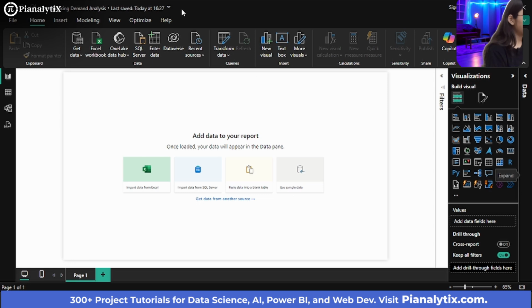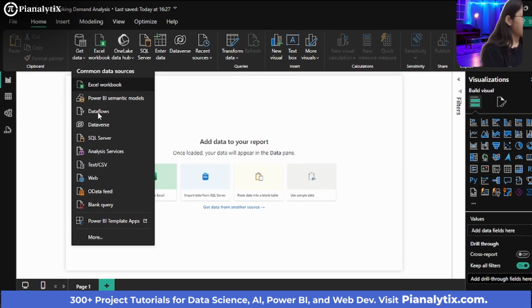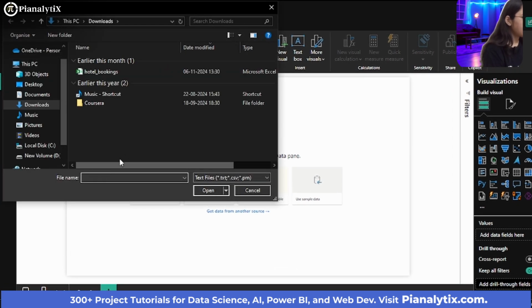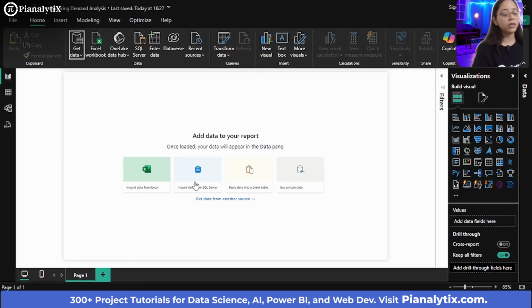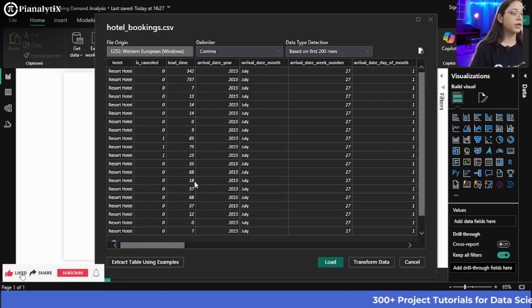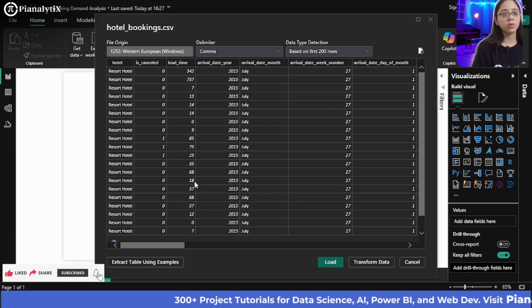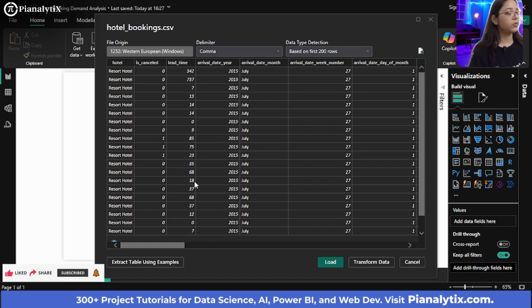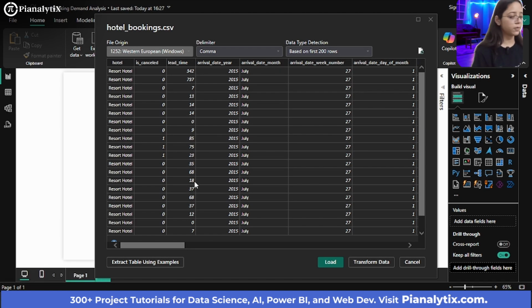Let's click on Get Data in the Home tab and click on Text or CSV, and you will find this hotel bookings file. Click on it and then click Open. Again, you can get your data from different platforms. It could be a text or CSV file like the one I have imported, or a SQL server where data is stored in a database, or you can also import it from cloud platforms.